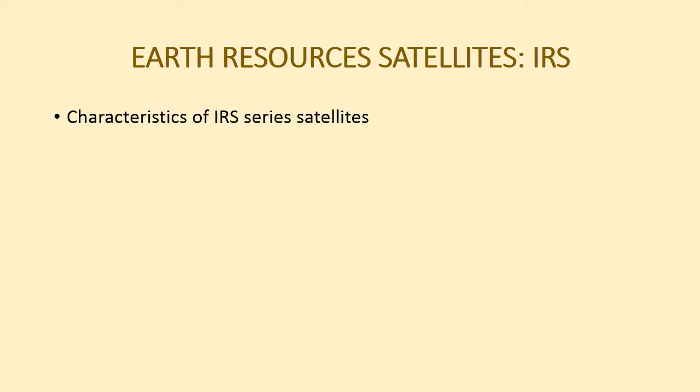IRS P4 satellite, that is OceanSat satellite, was launched on 26 May 1999. The sensors used were OCM, a multispectral type of sensor, and MSMR, that is a radar type of sensor. In multispectral there were 8 bands and in radar there were 4 bands.